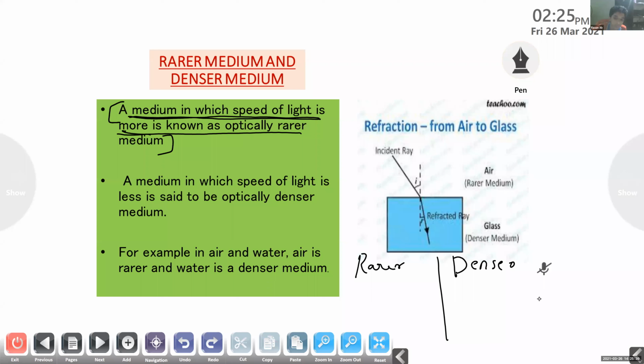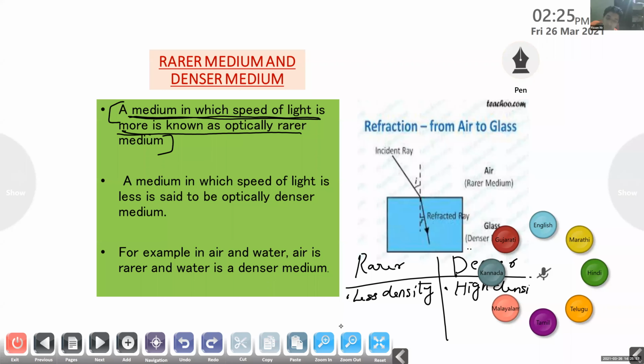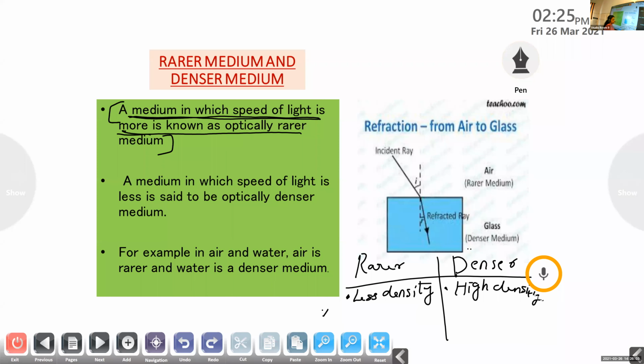What about the second point? Under the rarer medium, the second point is, in the rarer medium, speed of light is more. I think it is better to write only the table, to study or to remember. You can create your own table. Then it is more easy to study.